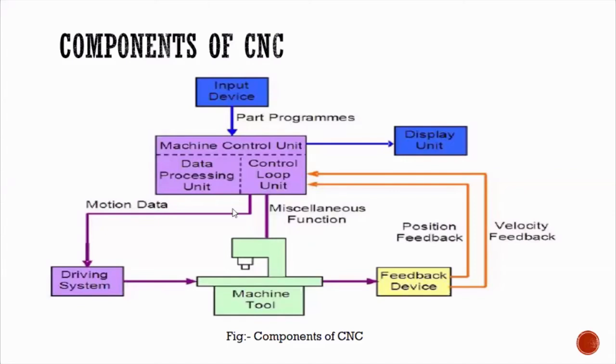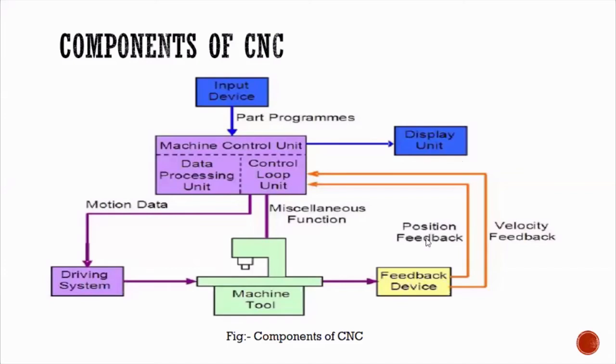What is the function of this MCU? MCU means machine control unit. It has two parts: one is the data processing unit, the second one is the control loop unit, which we shall come back to again. And again it will have a display unit. Three parts it is going to have. If you consider the machine control unit, it will receive the data from the input device, and it gives the output to the driving systems or the motors, and also it gives the miscellaneous functions to the machine tool. This is the function of the machine control unit.